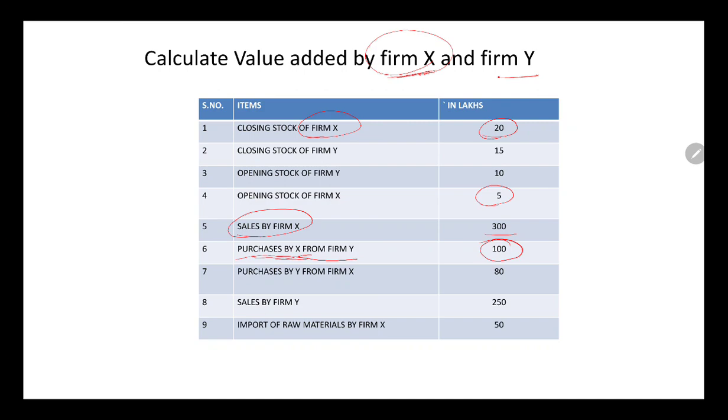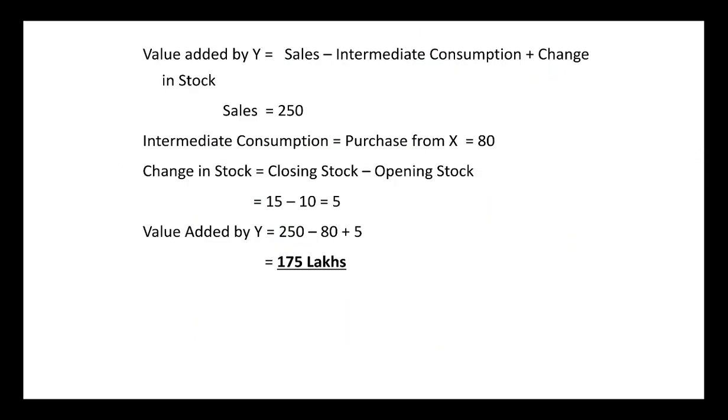Now moving to the previous slide, let us look at firm Y also. For firm Y, sales is 250, and what are the purchases? It's 80. Let us see if any other detail is given. Yes, the closing stock is 15 minus your opening stock of 10, so 5. You'll add 5 as change in stock over here. So sales is given, you add sales, purchases is 80, deduct your IC, which is your purchases, add your change in stock, and you get the value added for firm Y. So that's all you had to calculate.